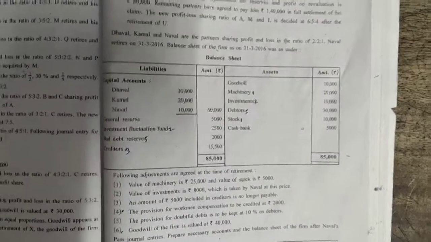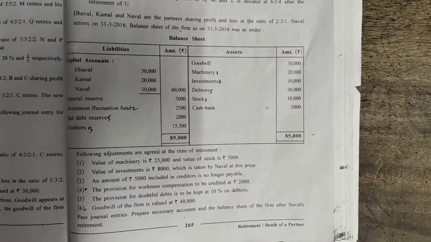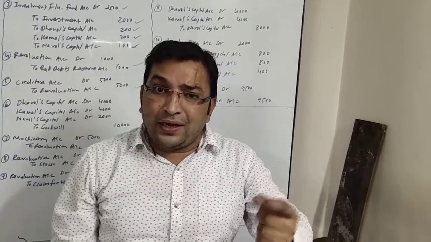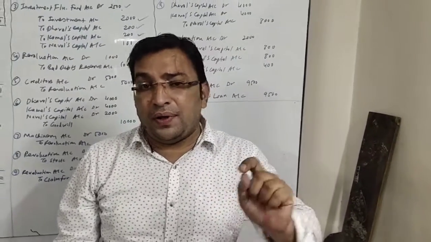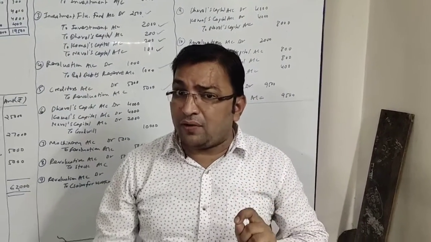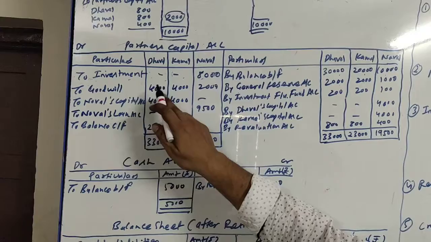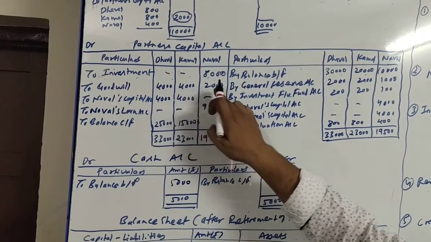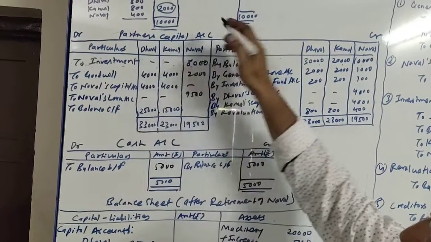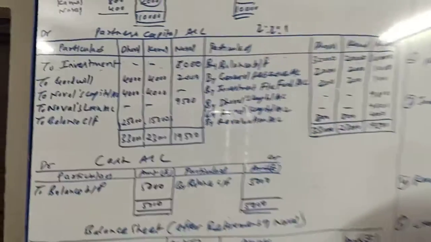Next item. So here as liability side is over, now we will take the asset side. Asset side, the very first item is given rupees 10,000 goodwill. We very well know that any goodwill appearing in the books of account will be written off among all the partners in their old ratio. So that will be debited to partners capital account. So here it is partners capital account to goodwill and 4,000, 4,000, 2,000. How come 4,000, 4,000, 2,000? Because the 10,000 is distributed among three partners in their ratio. The ratio is 2:2:1. So it comes 4,000, 4,000 and 2,000.